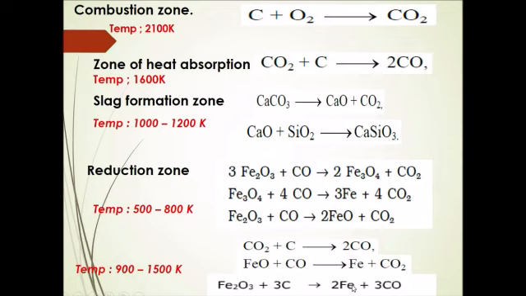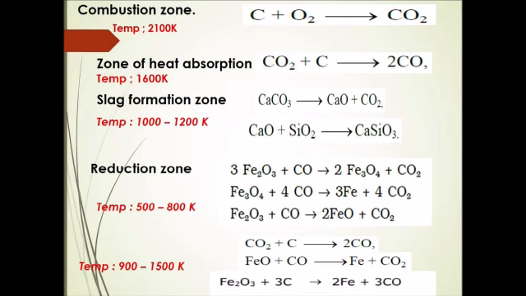I repeat, below 1073 Kelvin, carbon monoxide is a very good reducing agent, and above 1073 Kelvin, carbon, that is coke, is a very good reducing agent. So this is how iron is extracted from its ore.